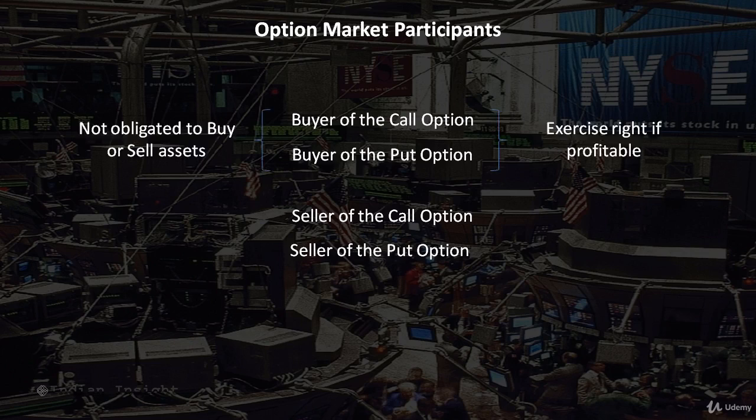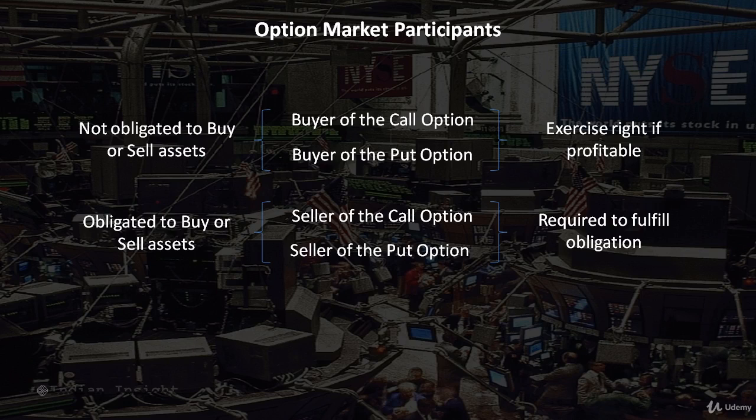They can choose to exercise their rights only if it is profitable. As far as the sellers of the option are concerned, they are obligated to buy or sell the asset if the buyer of the option exercises his rights. Whenever the buyer of the option exercises his right, the seller of the option will be at a loss and will need to fulfill his obligation.